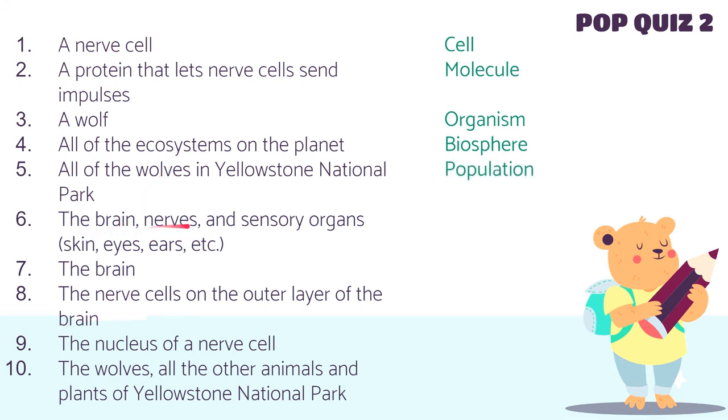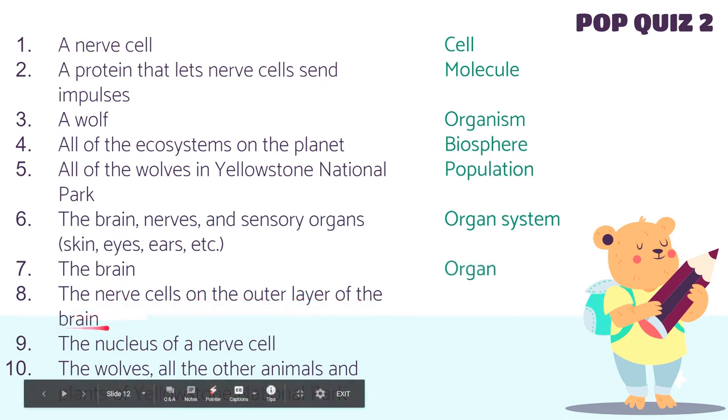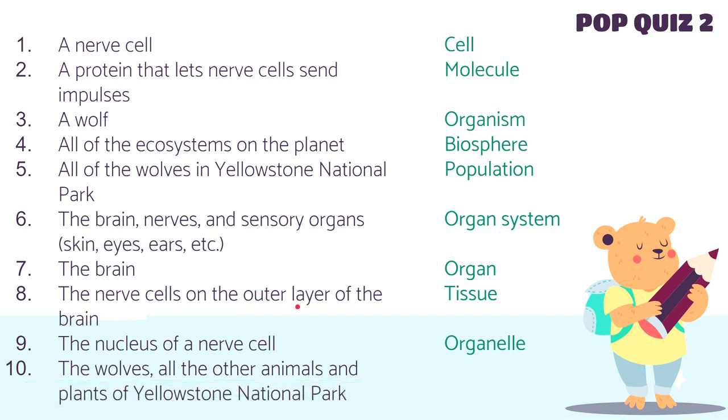The brain, nerves, and sensory organs. Organ system. The brain is an organ. The nerve cells on the outer layer of the brain. Tissue. The nucleus of a nerve cell is an organelle. The wolves, all the other animals and plants of the Yellowstone National Park community.